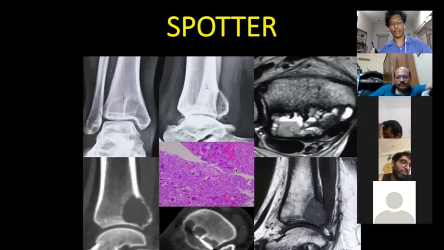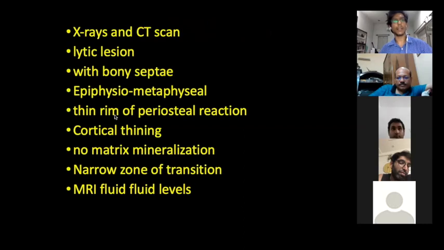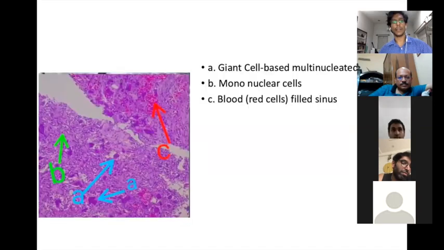What do you see in this histopath? Can you see this bunch of cells? Yes, sir. Multinucleated cells. These are giant cells. Can you see these blood vessels? What you have described is an eccentric lytic lesion, bony septation, epiphyseal, metaphyseal, with thin periosteal reaction, cortical thinning. Matrix is not mineralized. There is a narrow zone of transition and a fluid level. These are multinucleate giant cells. Then there are mononuclear cells, and there are blood-filled sinuses.